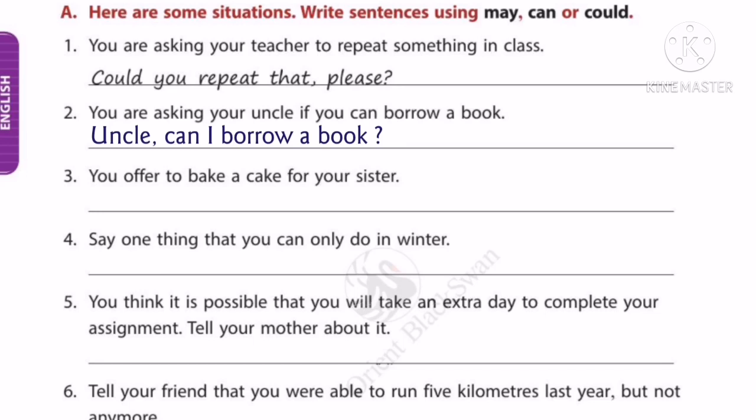See the next one. You offer to bake a cake for your sister. For offering something, we can use the modal can. So you can offer like this: Can I bake a cake for you? So children, make the rest of the sentences using the modals may, can or could according to the situations.